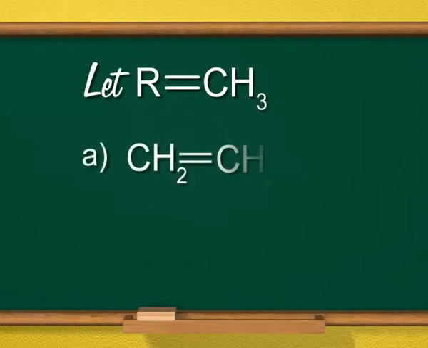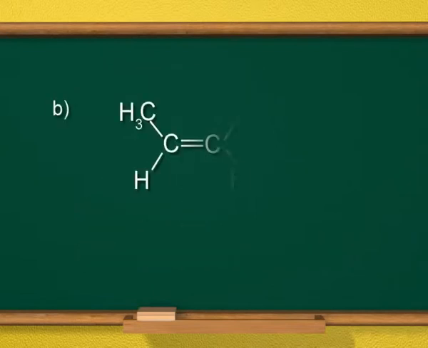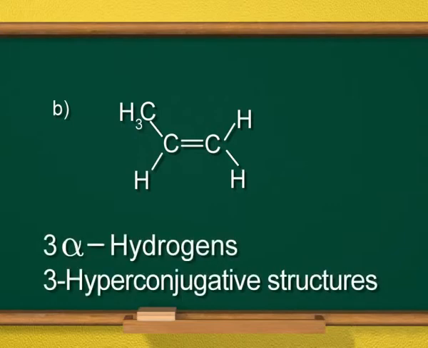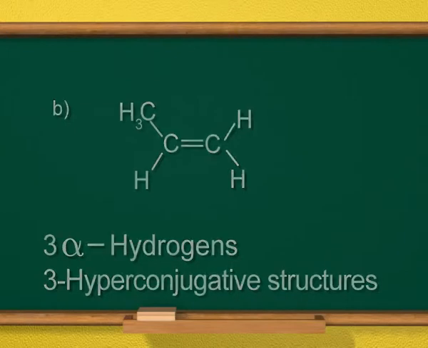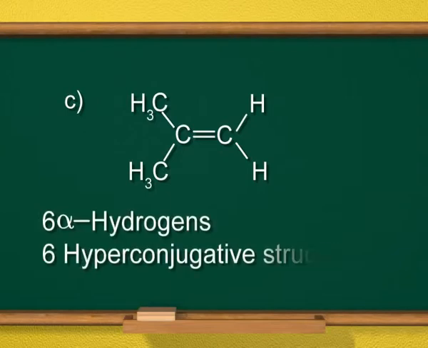In the first compound, ethylene, which you are seeing on the screen, there is no alpha hydrogen atom and there is no hyperconjugation. When one of the hydrogen atoms of ethylene is replaced by a methyl group, 3 alpha hydrogens are present and 3 hyperconjugative structures can be formed. When 2 hydrogen atoms are replaced by methyl groups, there will be 6 alpha hydrogens and 6 hyperconjugative structures.